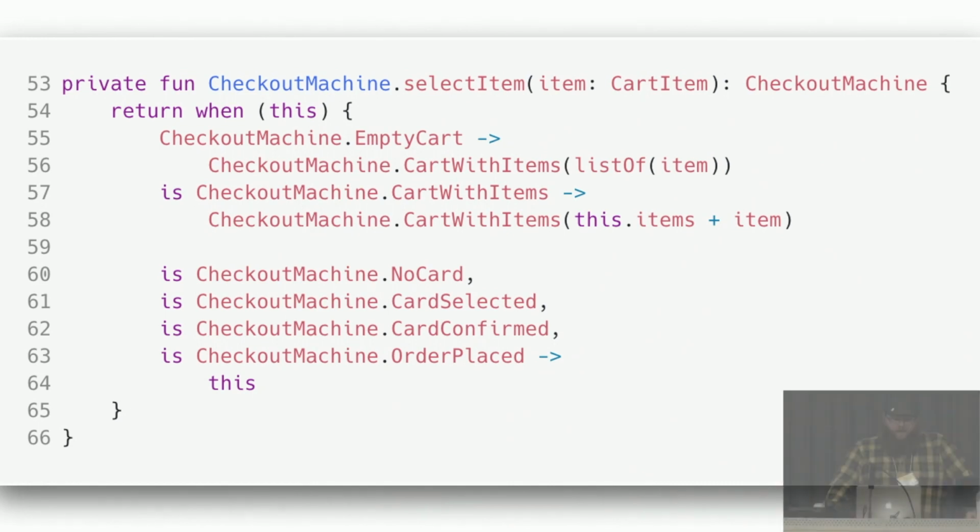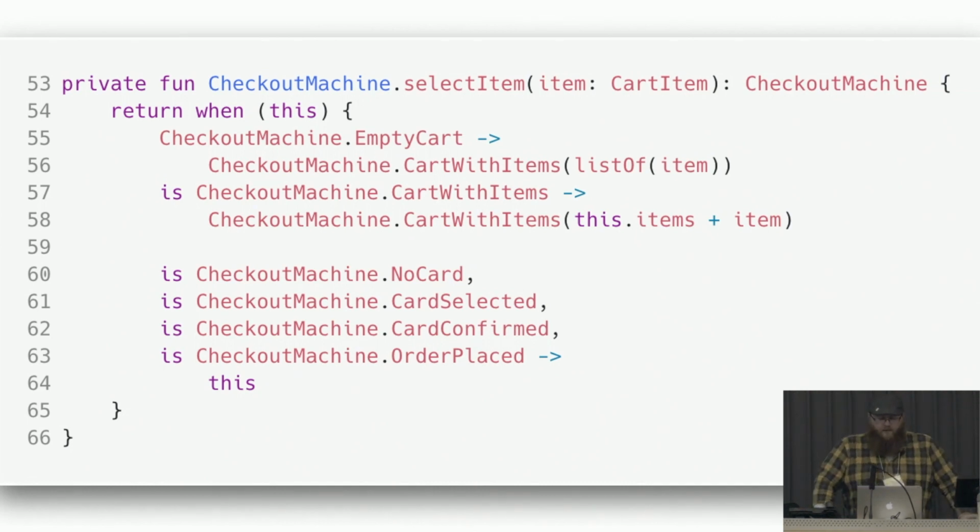You can see here that each of these things are handled appropriately and that we're exhaustive. You are welcome to do an else block in the when statement, so you could handle the first two and do an else block for the rest. I find that in situations like this will lead you to skip over or miss something later on. So I prefer to be exhaustive, list out every possible state. So when a new state is added, you are forced to consider it.